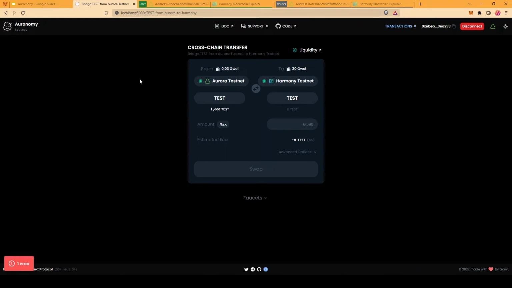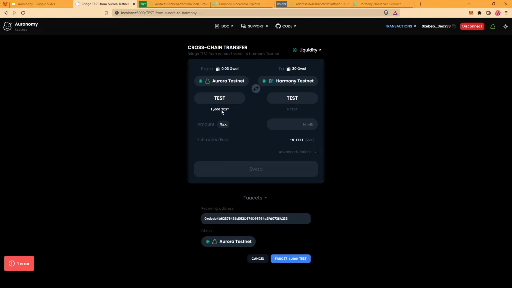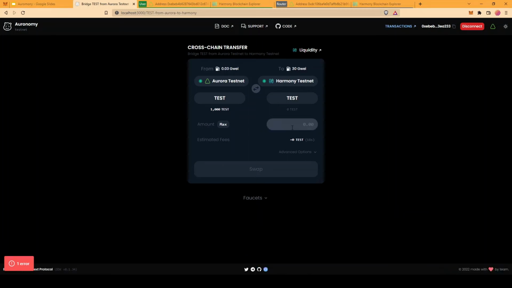Having gone through the design of Auromony, now we can take a look at how the bridging actually works. So this is the bridging front end where the user can interact with the bridging service. And I've minted myself 1,000 test tokens in the faucet below. Now we can start the bridging process.